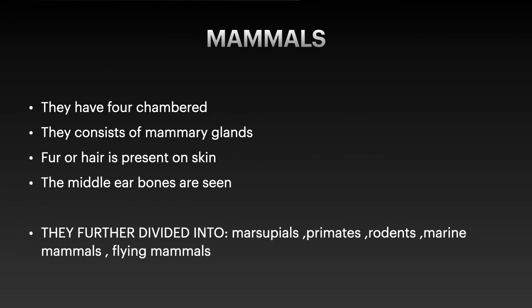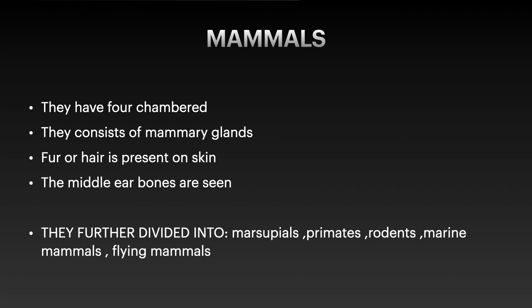And the next class is mammals. Mammals are highly developed four-chambered vertebrates. They have mammary glands, fur or hair on the skin, and middle ear bones. The bones in the middle of the ear are a prominent characteristic of mammals. Mammals are further grouped into five to six groups, calling them marsupials.